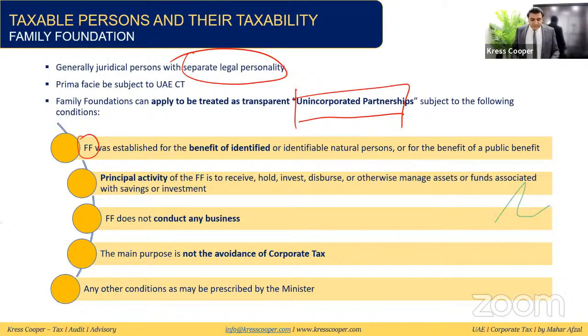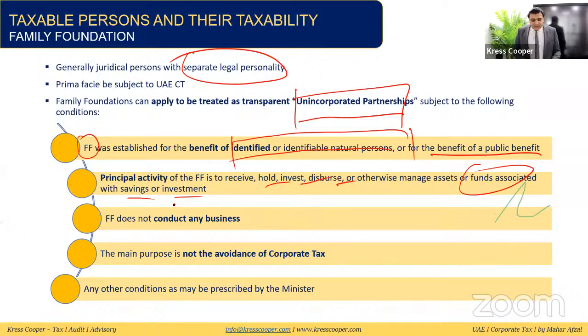What is a family foundation? Basically, a family foundation is established for the benefit of identified or unidentified natural persons or for the benefit of the public. Principal activities: receive, hold, and disburse the funds associated with the saving and investment account. The family foundation doesn't conduct any business. The main purpose is not to avoid tax. And any other condition mentioned by the Minister.